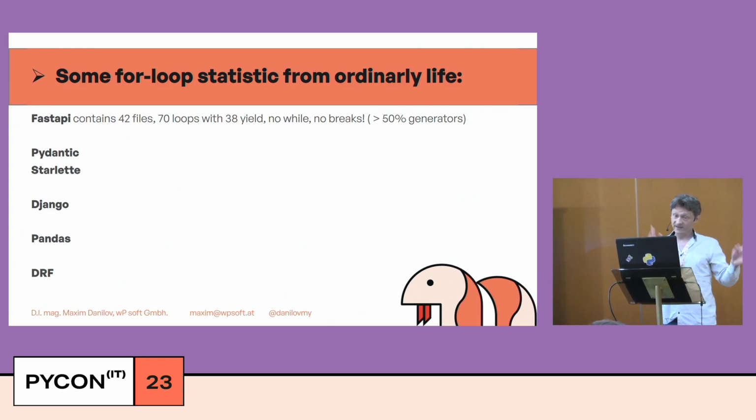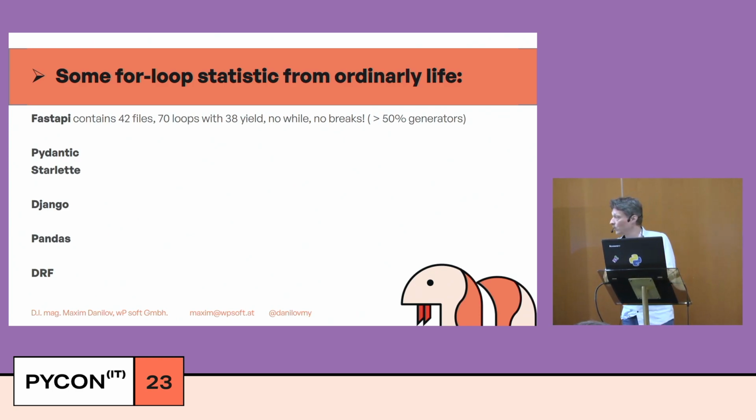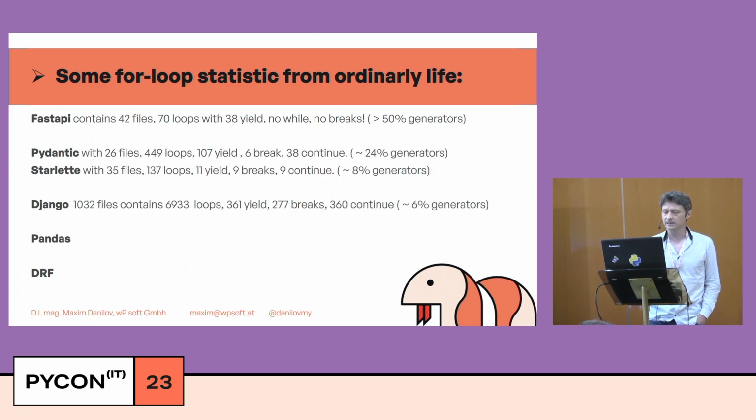Why? FastAPI contains only 42 files and has only 70 loops, and around 40 yields. It means FastAPI uses more than 50% generators. But FastAPI is built on Pydantic and Starlette. These are not too well written libraries.